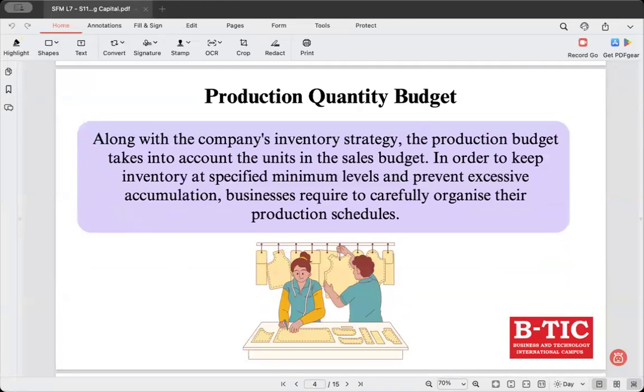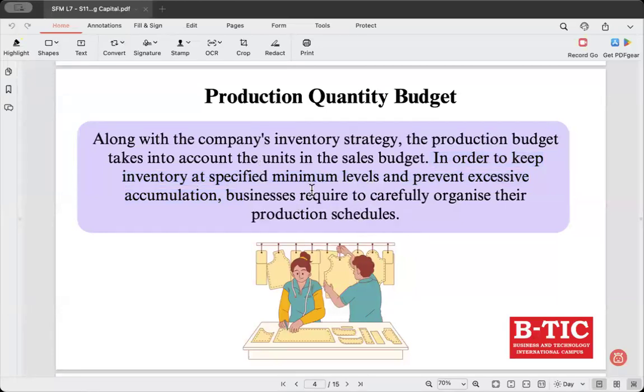Next, we have production quantity budget. Now, this budget outlines the number of units that must be produced during a specific period to meet the projected sales demand while aligning with the company's inventory policies. Meaning, in order to keep the inventory at a specified minimum level and prevent excessive accumulation.